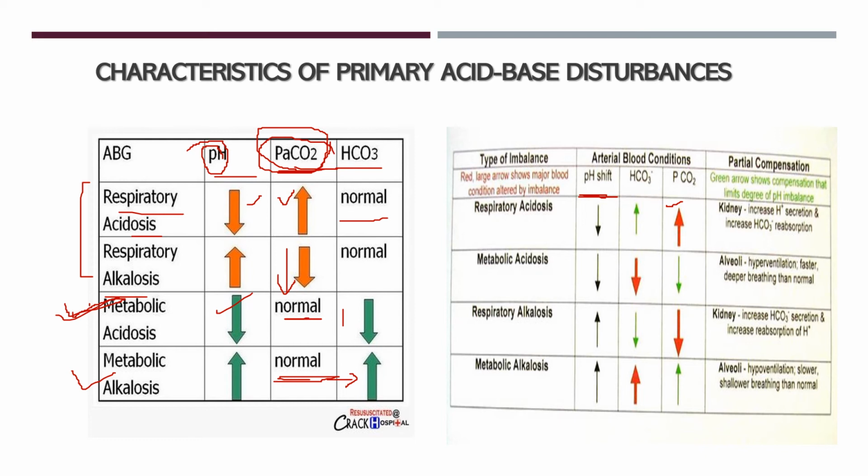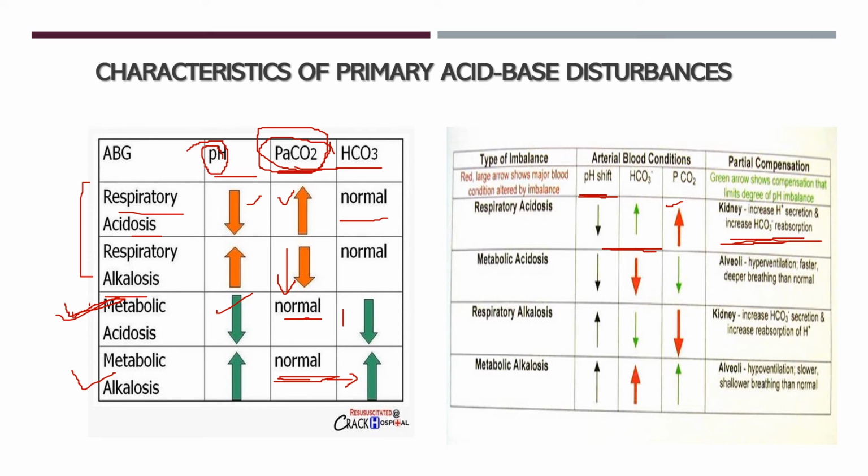Here we can see that the level is high. Okay, so pH is less and PCO2 is high, so it is a respiratory acidosis. But look at the HCO3 minus: its concentration is high, which means the kidney is trying to excrete more H plus and increase the HCO3 minus reabsorption.